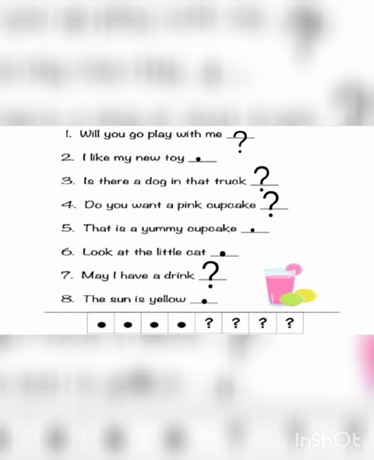Look at the little cat. So this one is also a simple sentence. So we will write full stop at the end of the sentence. May I have a drink? This one is a question. So we will put question mark, and at the last, the sun is yellow. This one is also a simple sentence. So simply we will put full stop at the end of the sentence.